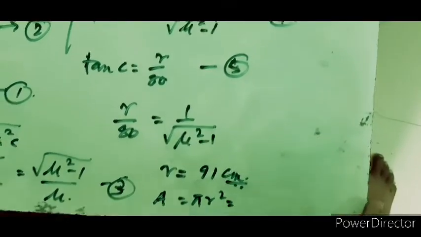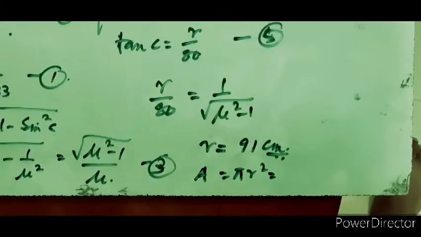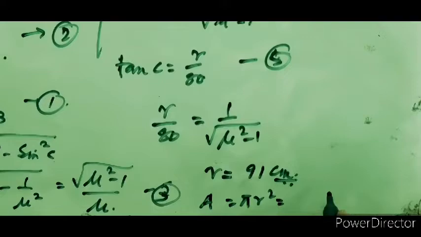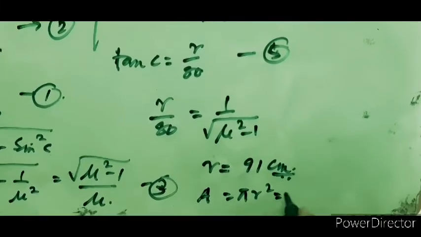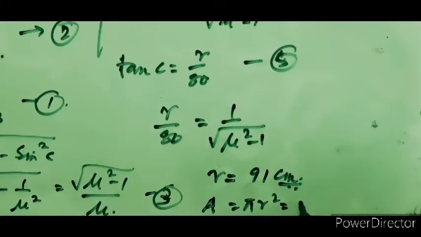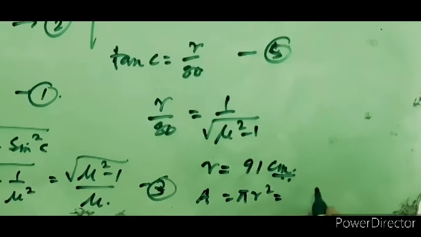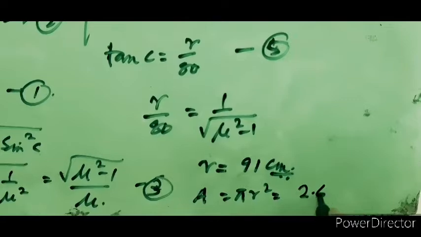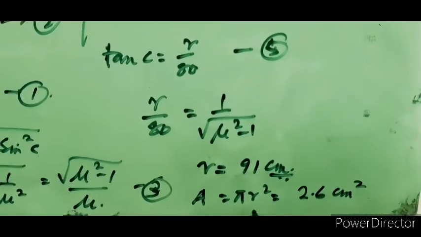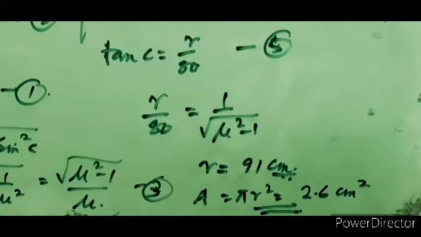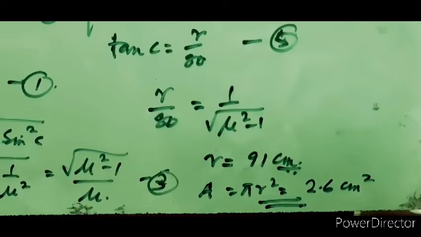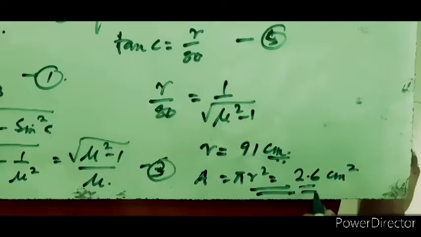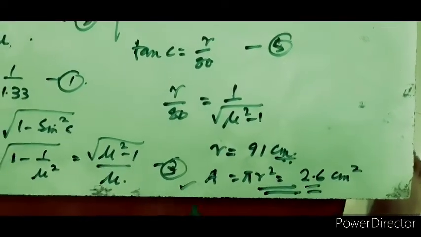Using the calculator, with pi as 22 by 7 and r as this much, the area comes to around 2.6 meter square. You can use the calculator for a short and quick video or for the understanding part. I am using the calculator. So this is your answer.